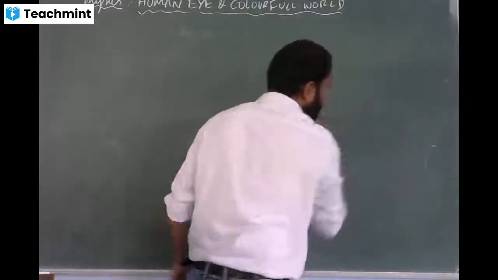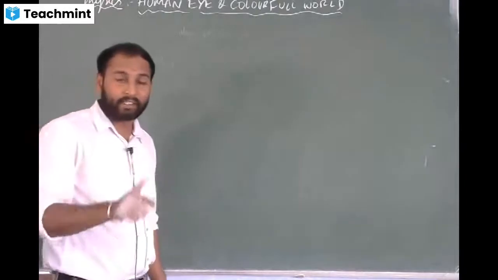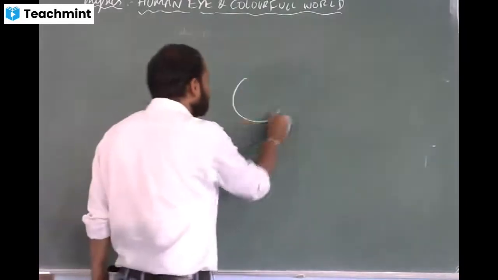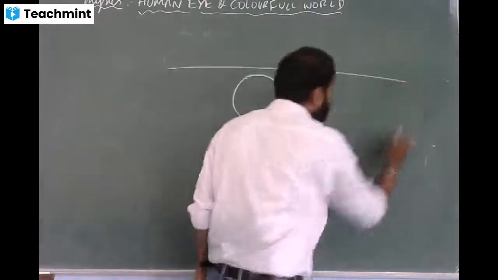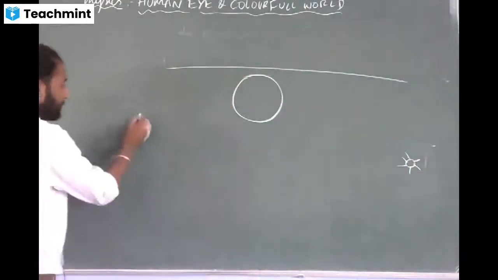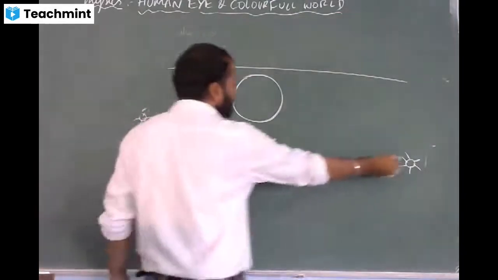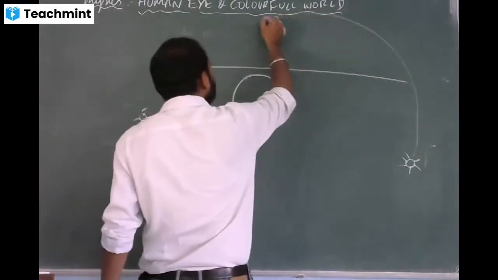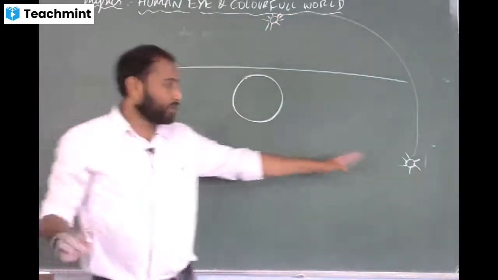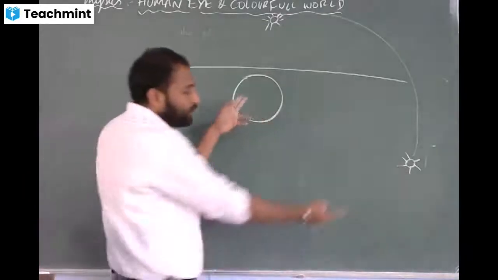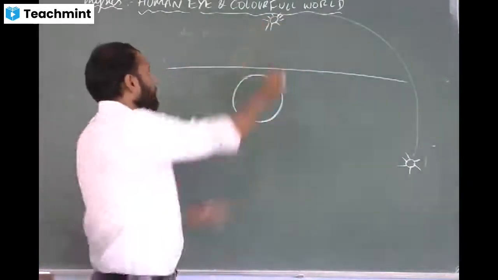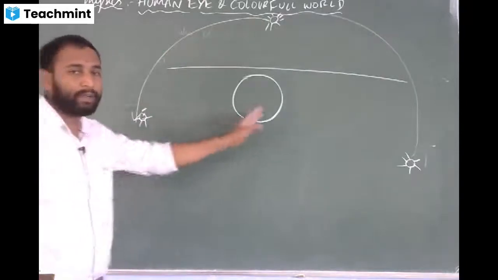So in reality, what exactly happens? During sunrise and sunset only we will be able to see the orange color or red color. If I consider this as the earth, this is the horizon. The sun is very far away from earth. As it revolves around the earth, at noon the distance from earth to the sun is less. Understood? During morning it will be at a very far distance. As it comes to noon, this distance will be very less. Again in the evening the distance will be very far.